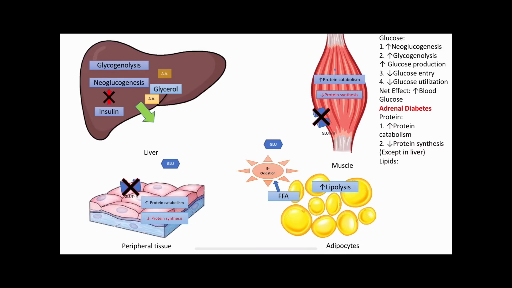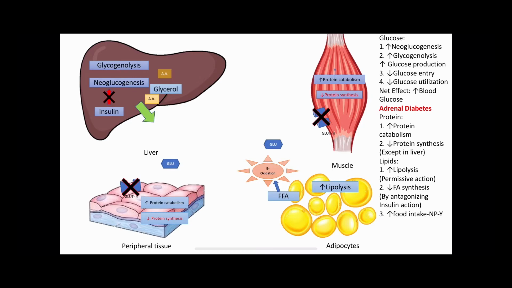Over the lipids, it increases lipolysis, and this is because of the permissive action of epinephrine and growth hormone. It also causes a decrease in fatty acid synthesis by antagonizing the insulin action.